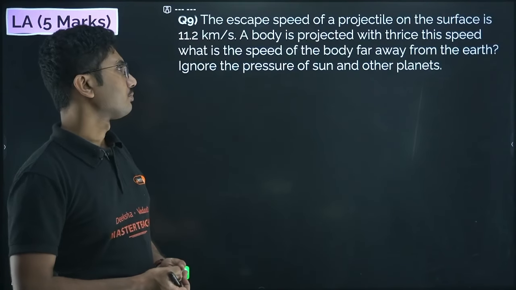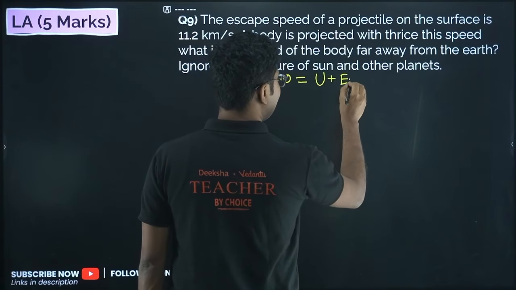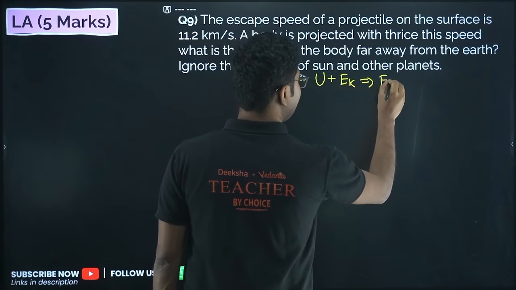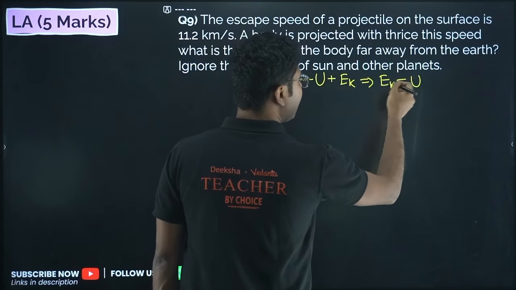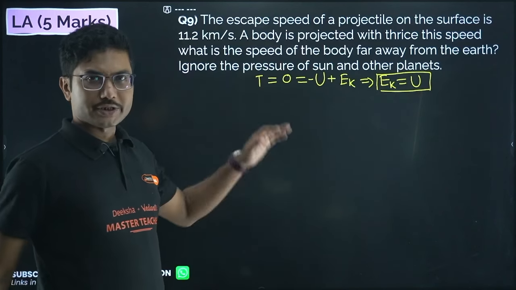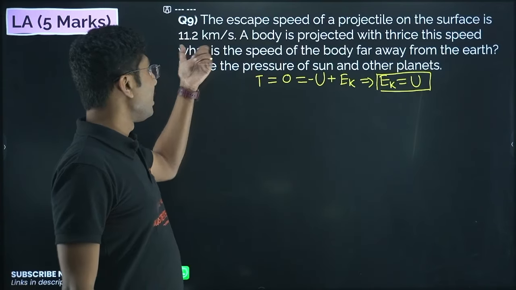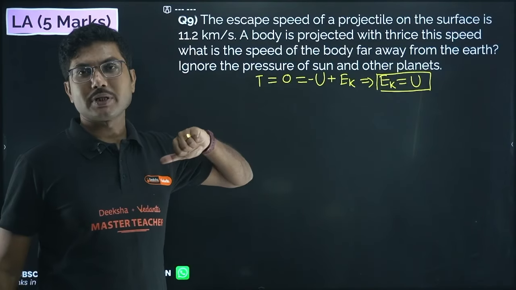That means we already know that the total energy will be 0 when you throw it with escape speed, that is U plus Ek equals 0, or Ek is given by minus U. Now U is negative by default, so Ek will be equal to the magnitude of U. So when the object is on the surface of the Earth, if you give it this velocity, then it will escape the Earth. What is the potential energy on the surface of the Earth?